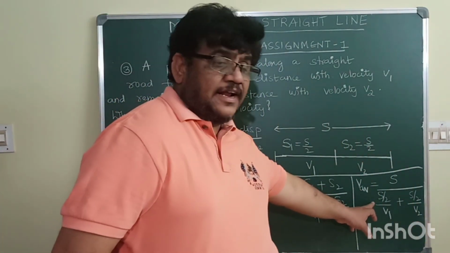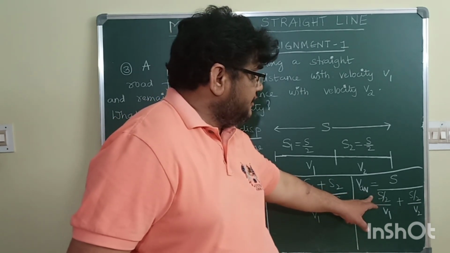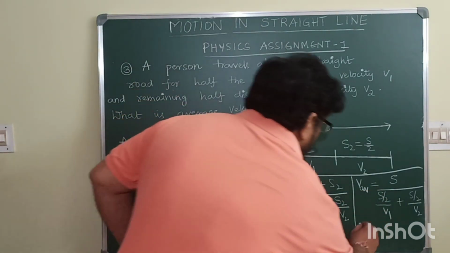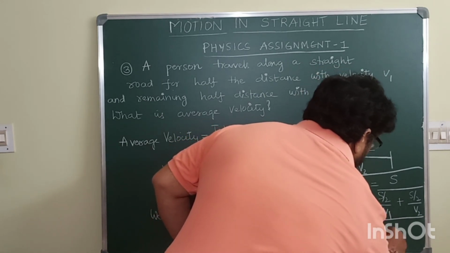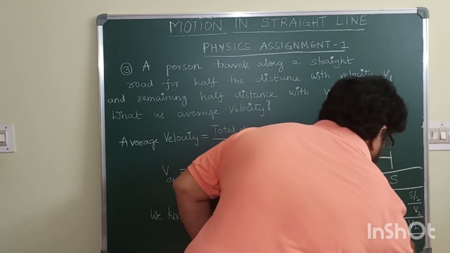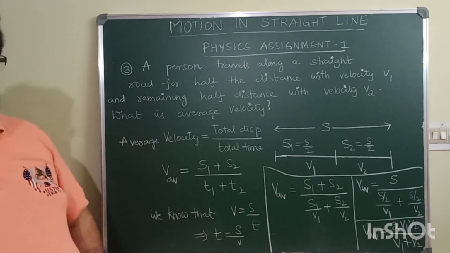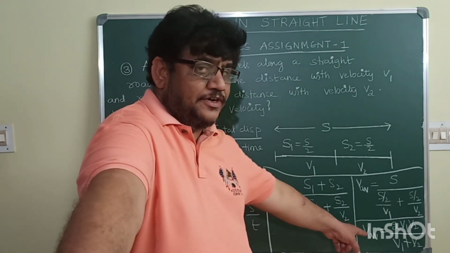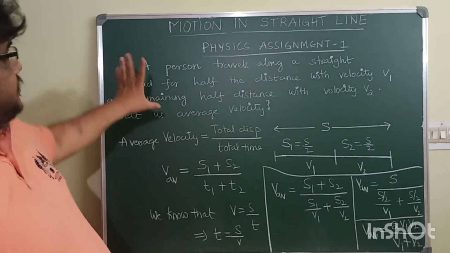Now in the denominator I can take S by 2 common. So S in denominator and S in numerator gets cancelled. On simplification, we will get V average as 2V1 V2 divided by V1 plus V2. On simplification, we will get average velocity as 2V1 V2 whole divided by V1 plus V2. This is the solution for the third question.